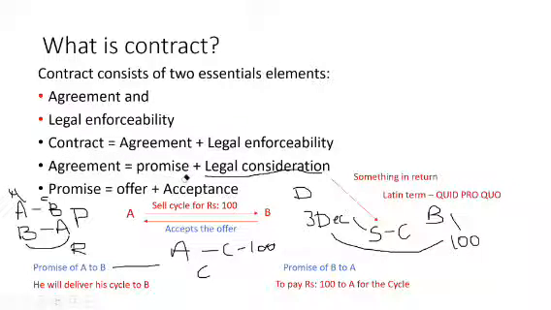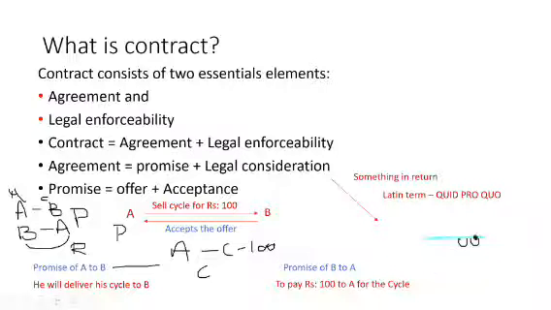Now what about the promise? When does the promise arise? See, A is making an offer. That is, I am selling you a cycle for 100 rupees. This is an offer. And B accepted the offer. So it will become a promise. Okay, so now let us move on to the next one.